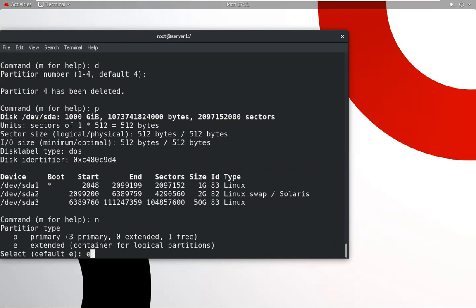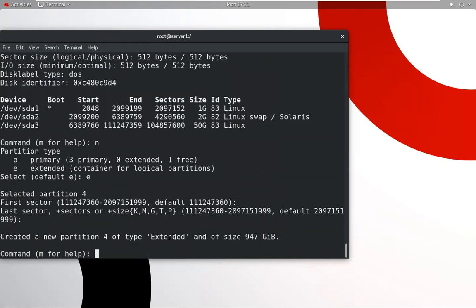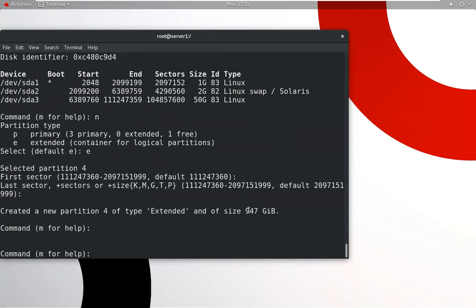So give E, in E give all the space. All the space. So now you have 947 GB space free. In this, we can create 11 logical drives. In this, how many partitions can we create? 11, because it supports 11 logical drives.